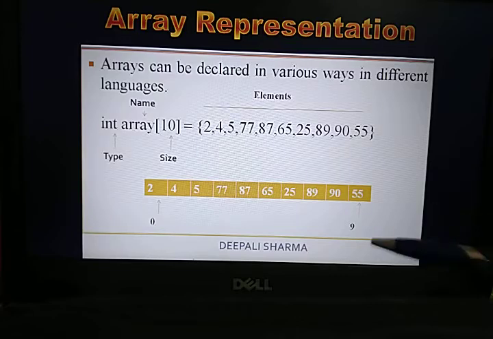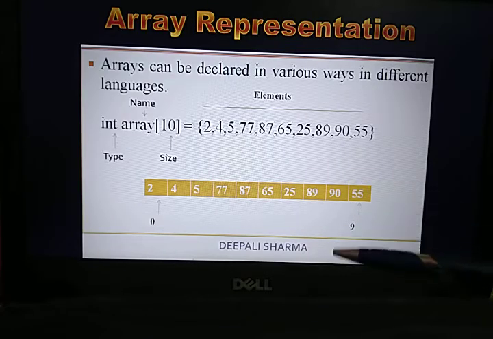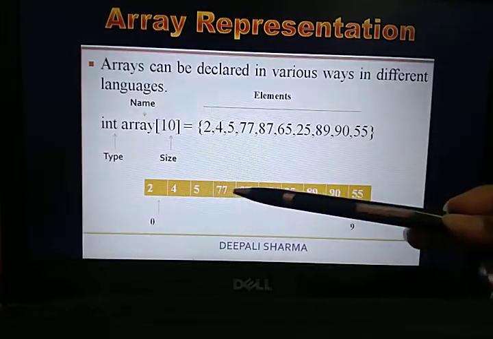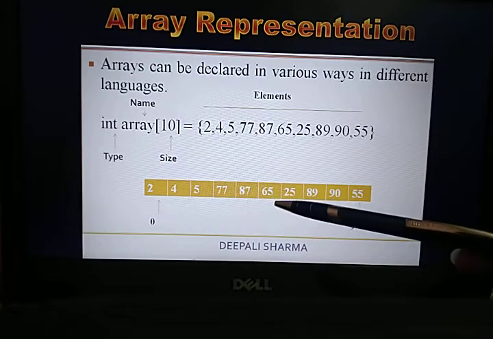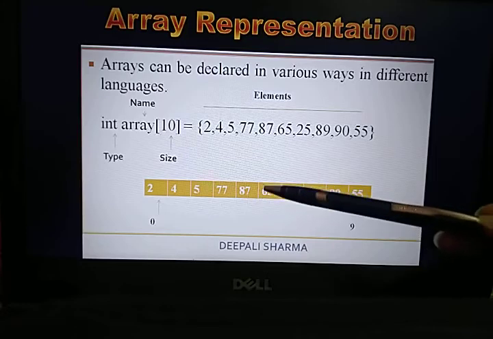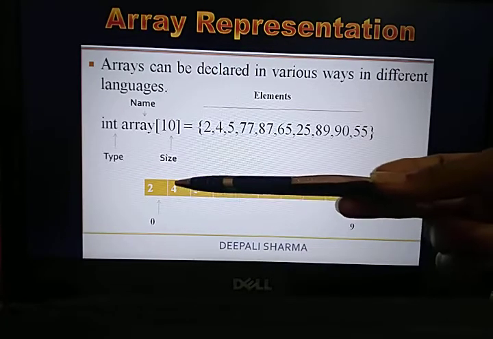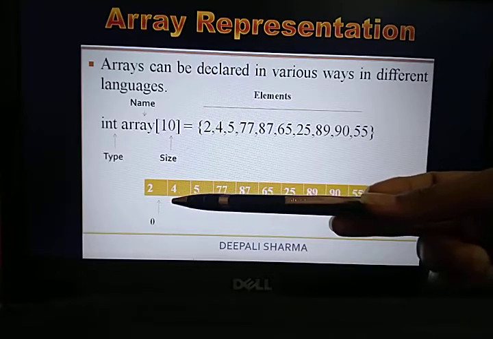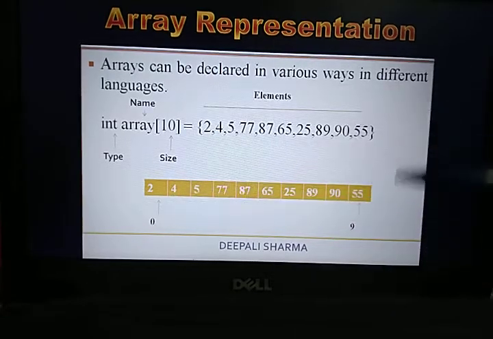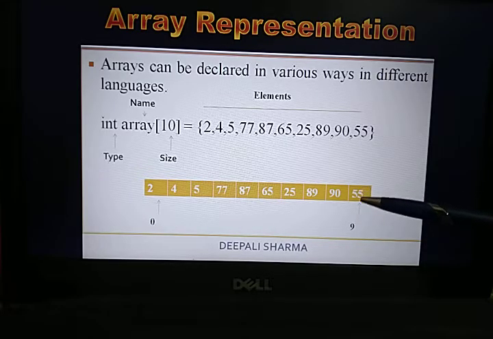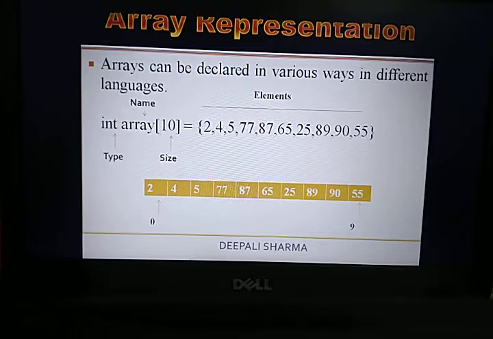As I told you, if I want to search in the array of 5, array of 5 means 0, 1, 2, 3, 4, 5. That means at the 5th index I have 65 over here. If I talk about index 1, at index 1 I have the element 4. If we talk about index 9, at index 9 you have the data 55. Hope it's clear to all.